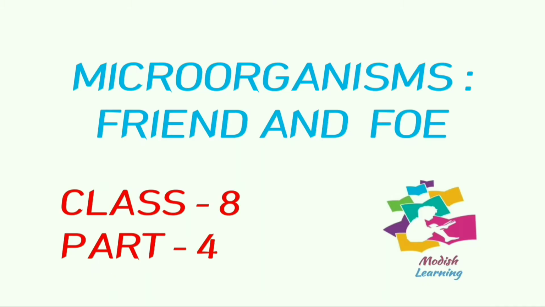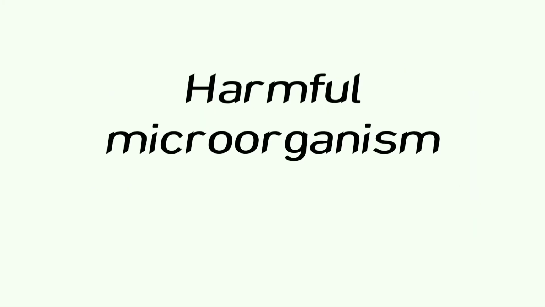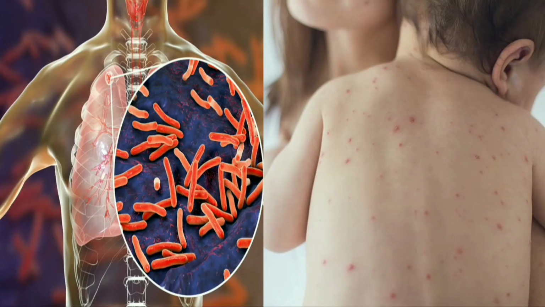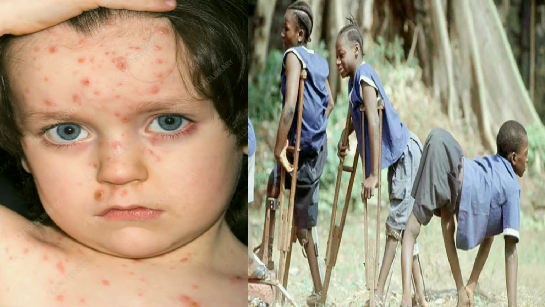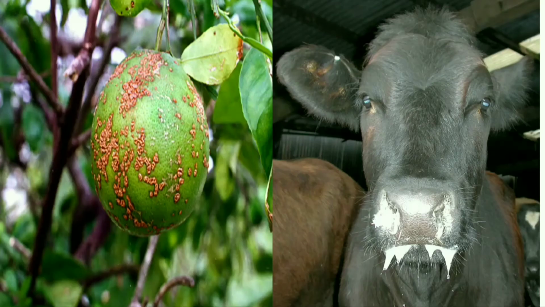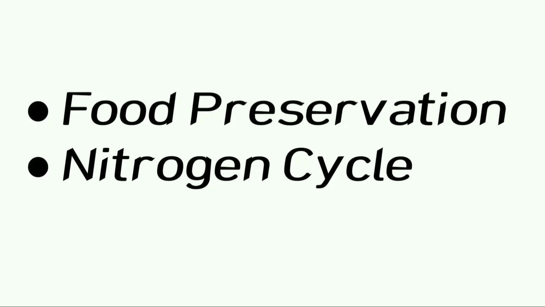In this video, let's continue with the last part of the lesson, Microorganisms: Friend and Foe, which is the second topic of Class 8 Science. In the last class, we had studied about harmful microorganisms. We had studied that microorganisms cause diseases such as tuberculosis, measles, chickenpox, polio, etc. in human beings. They cause citrus canker disease in plants, foot-and-mouth disease in animals, etc. In today's class, let us study about food preservation and the nitrogen cycle.